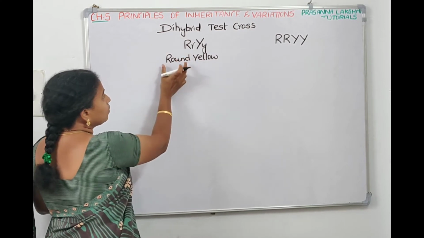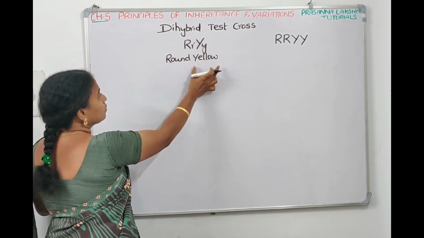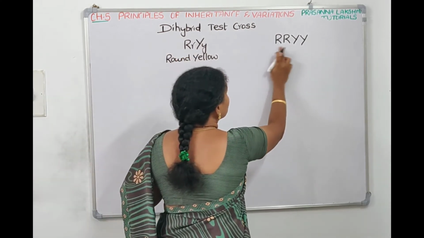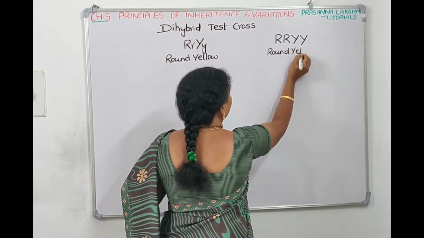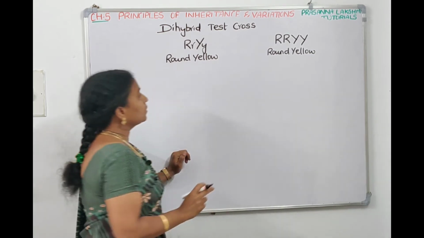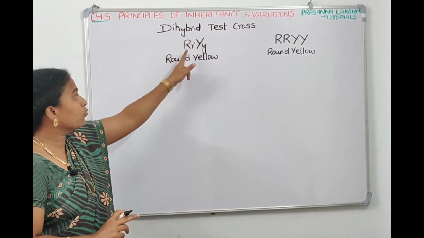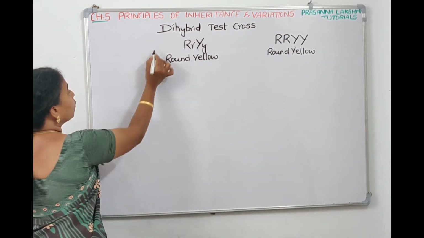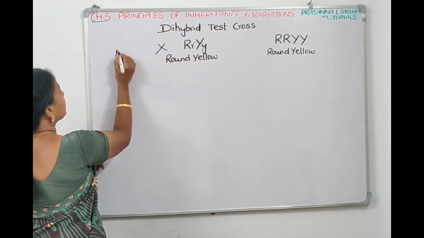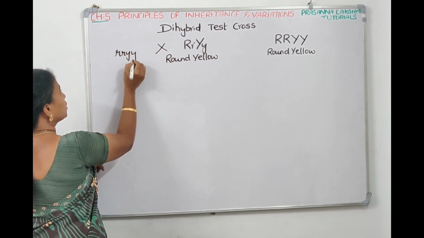If it is heterozygote also, it is round only. If it is heterozygote also, it is yellow only. Or when it is homozygous also, it is round only and yellow only. So we do dihybrid test cross to find out whether it is homozygous or heterozygous. For that we need to cross it with a recessive parent, small r, small y.